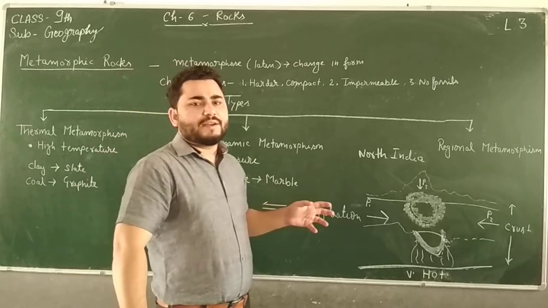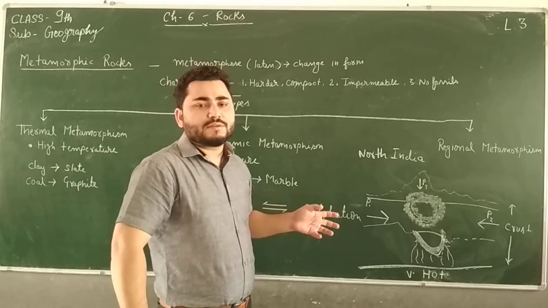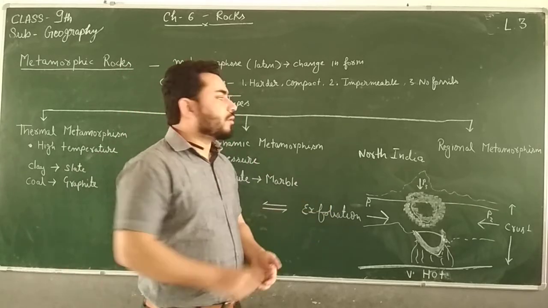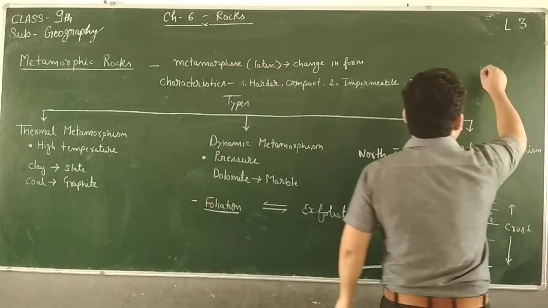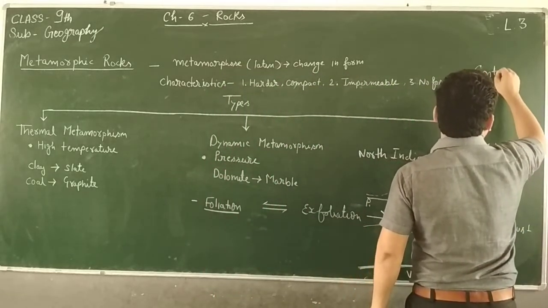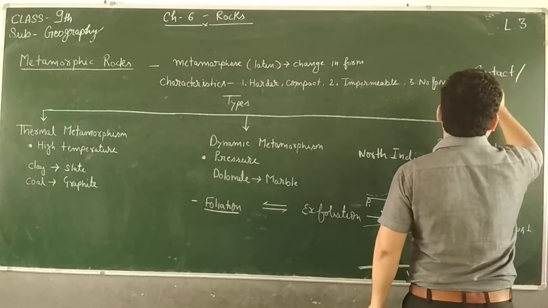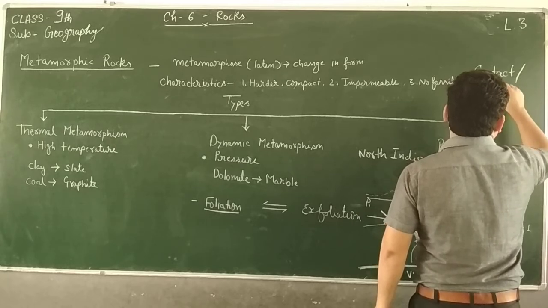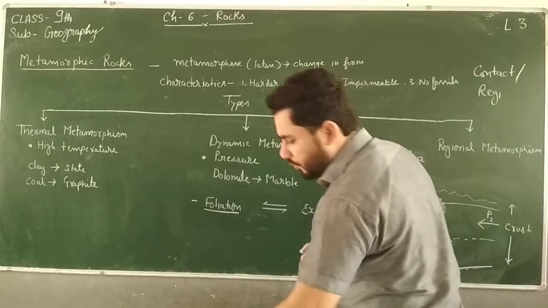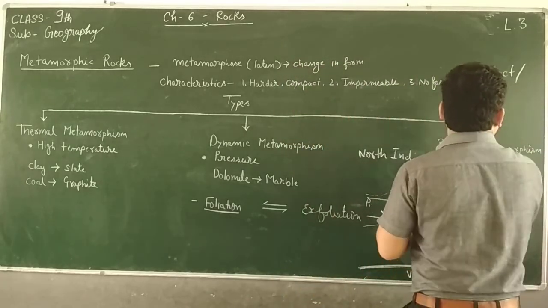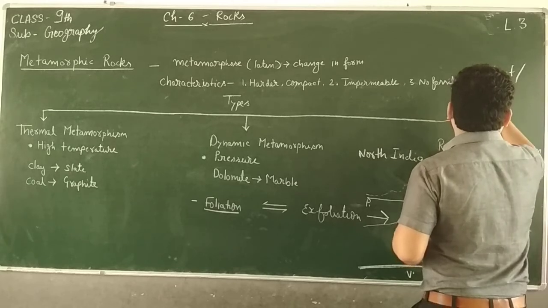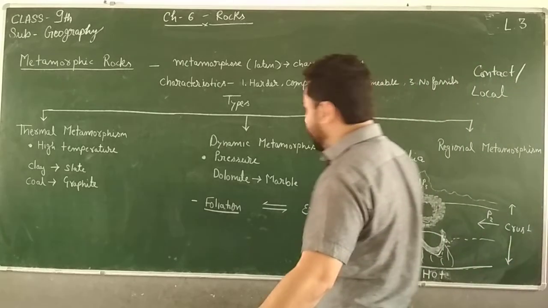That type of metamorphism is called contact or local metamorphism. So this is taking place locally. Clear?